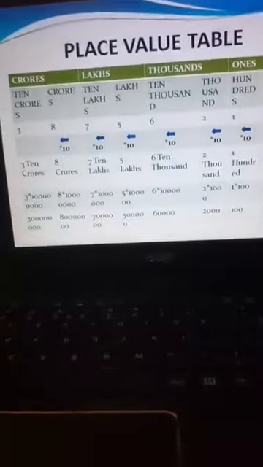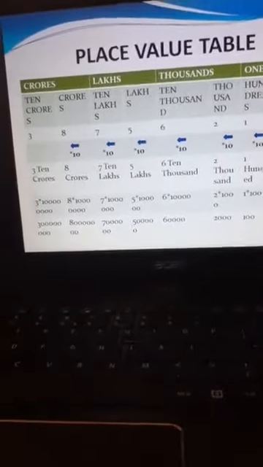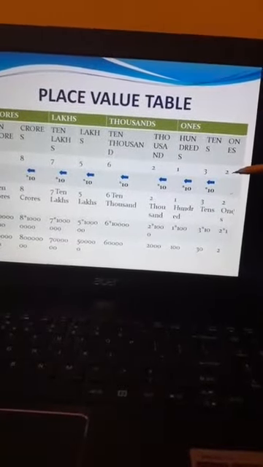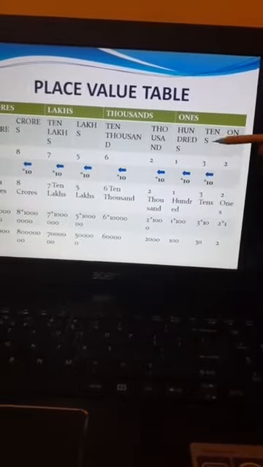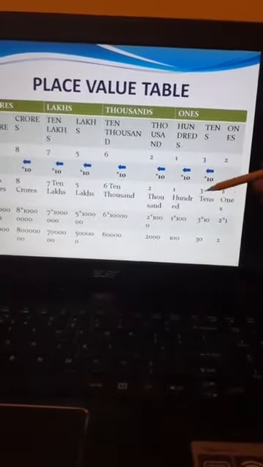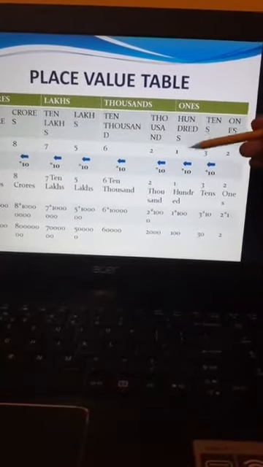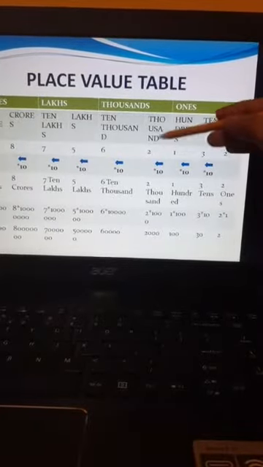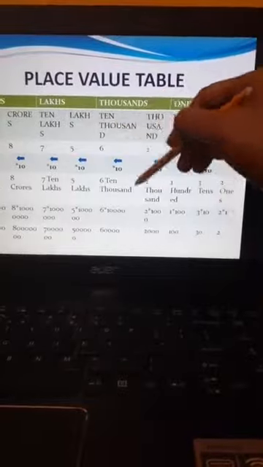Now come to the next. You can see this number. 2 is given at ones place. 3 is written at tens place, so I will write 3 tens. 1 is given at hundreds place, so I will write 100. 2 is given at thousands place, so I will write 2000, and so on.